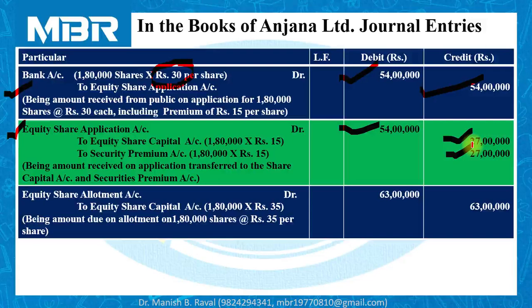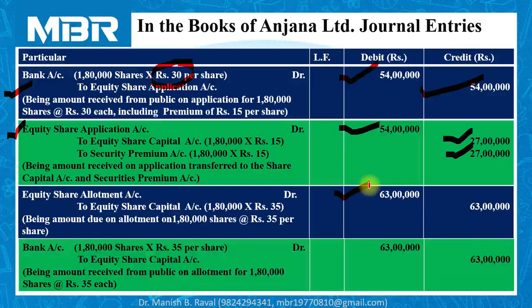We have already completed the classification of the capital and securities premium earlier. So 63 lakhs rupees is receivable by the company on allotment, to equity share capital account 63 lakhs. Simply, the company will receive the amount from the shareholders, and as soon as the amount is received from the shareholders, it is debited to bank account. So bank account debited 63 lakhs to equity share capital account 63 lakhs.